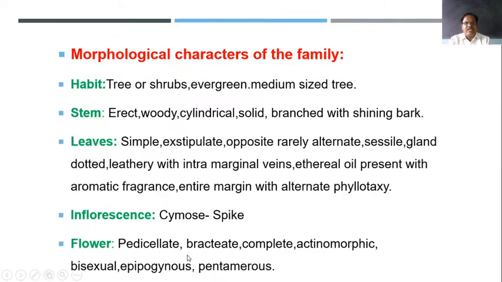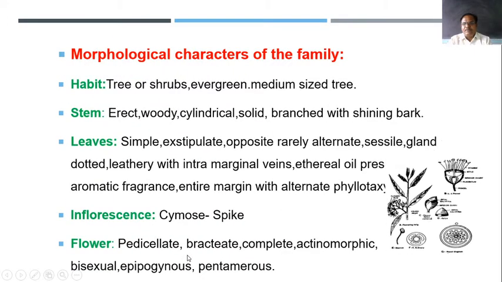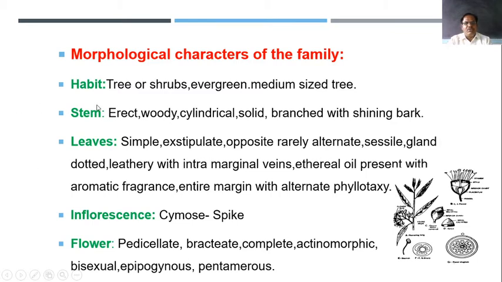Then the morphological characters of the family. Pay attention here. Taking the example of Eucalyptus globulus, these plants are found in the form of trees, while other members, such as guava, are found in the form of shrubs. So they are trees or shrubs, they are evergreen, and some plants are medium sized trees.